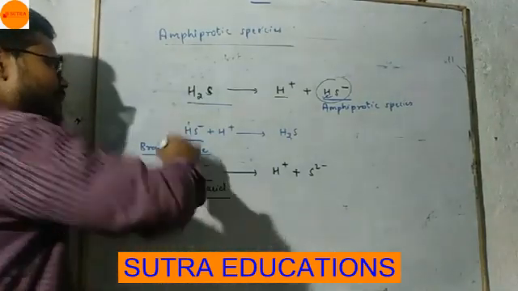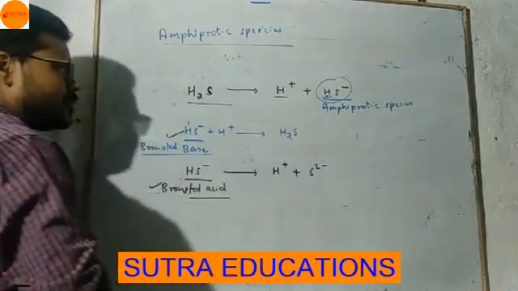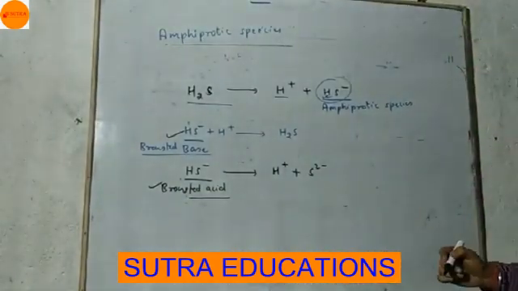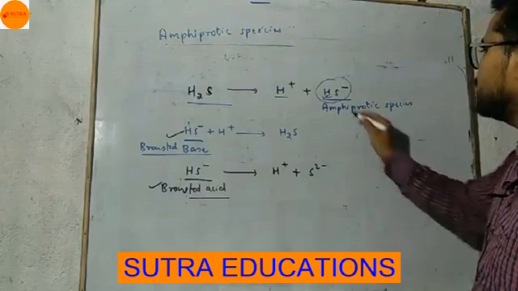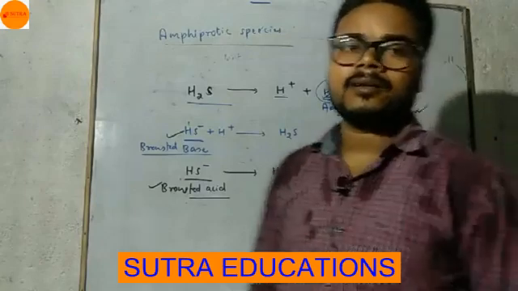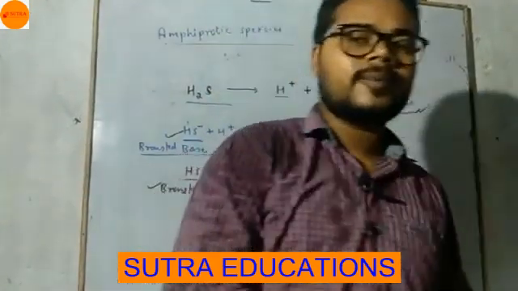So HS minus is acting as a Bronsted acid and a Bronsted base, so it can show both acidic as well as basic behavior. So it is an amphiprotic species. Okay, now come to the Lewis concept of acids and bases.